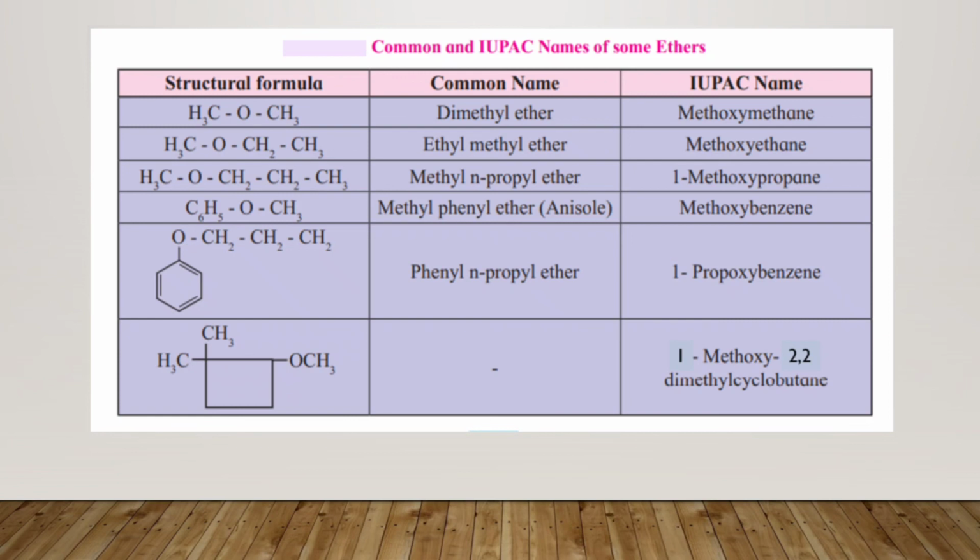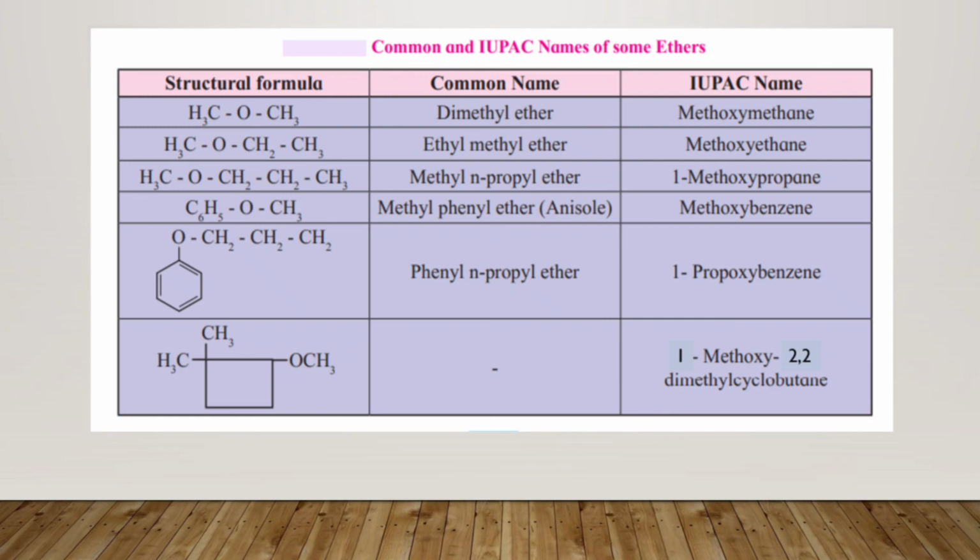See the next one, you have the presence of oxygen atom, at both sides of the bond you will find first there is presence of CH3 group, and to the other side of the bond you will find presence of CH2 CH2 and CH3. So the name of the compound will be methyl propyl ether.